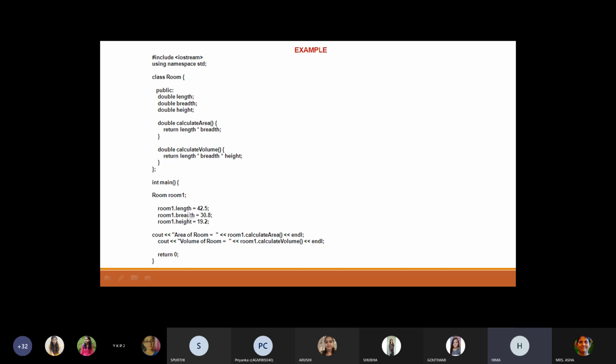See here, room1.length equals, we are assigning values. Once we assign the values, memory is allocated to that length variable. So for length, breadth, and height, we assign some values.